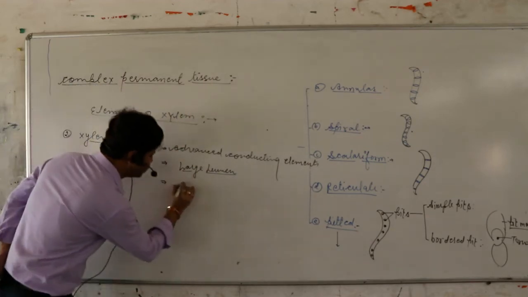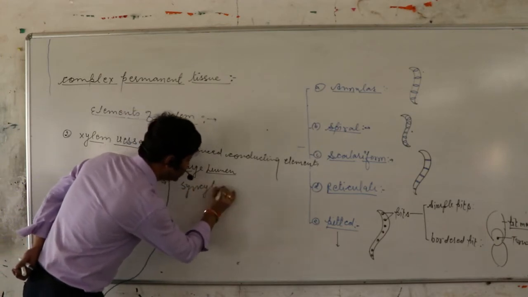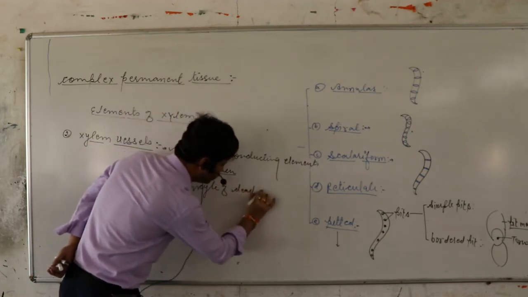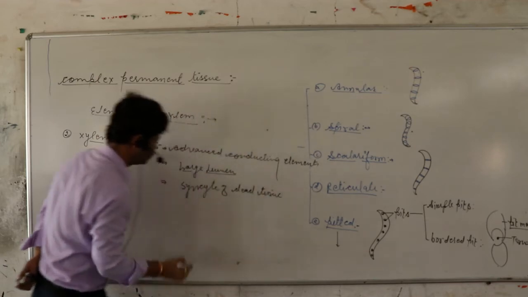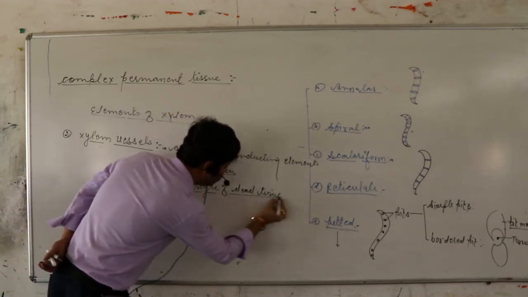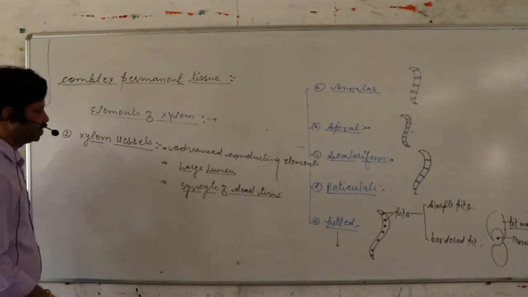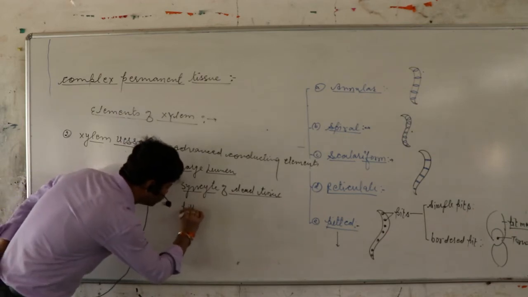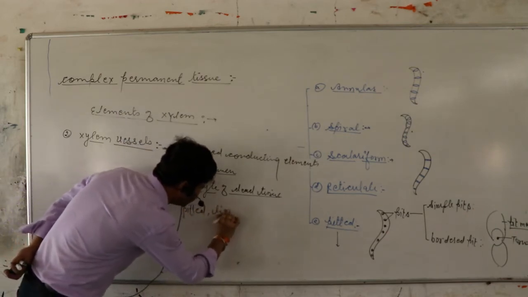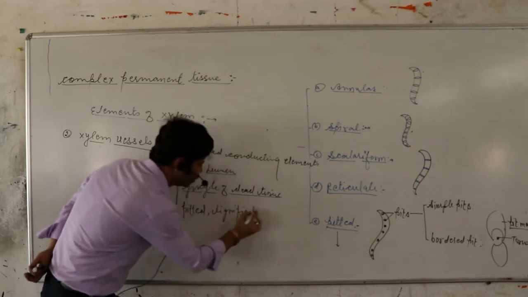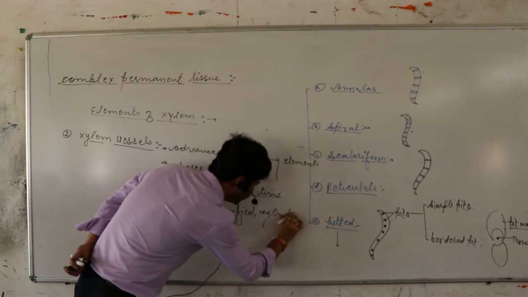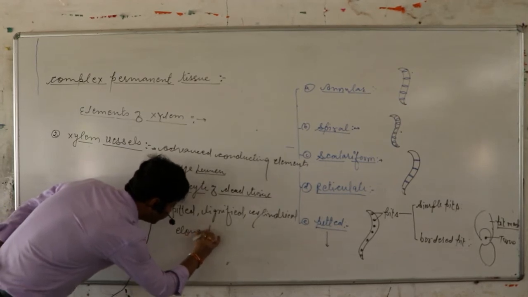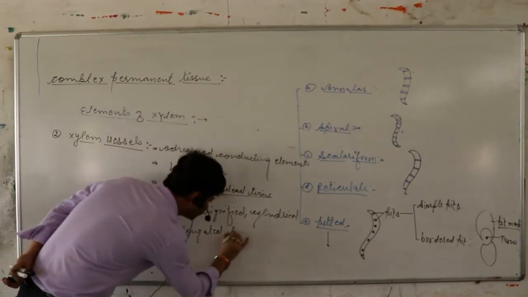Syncytes of dead tissue. Pitted, lignified, cylindrical, elongated, tube-like structure.